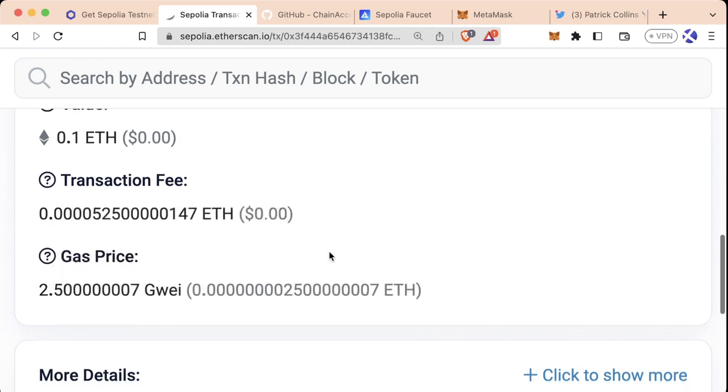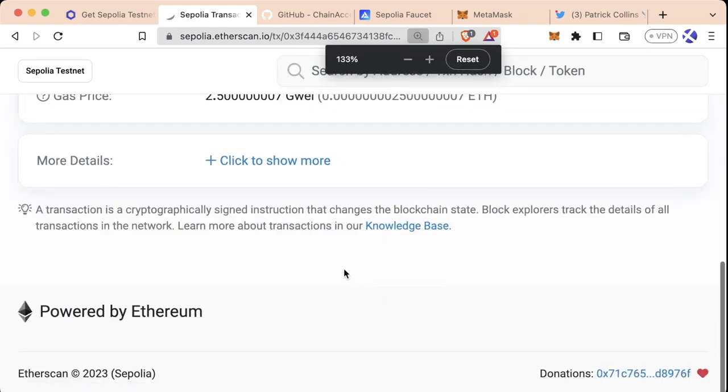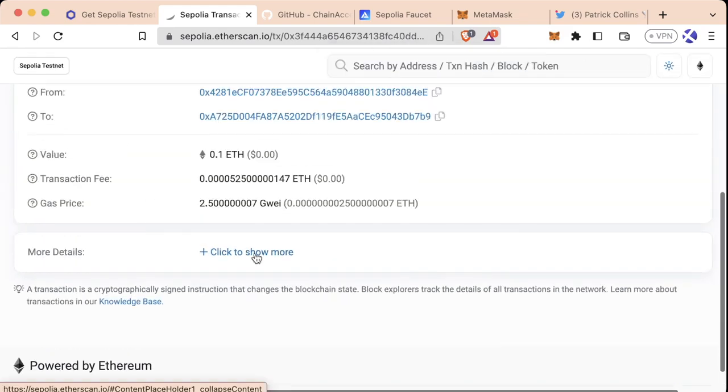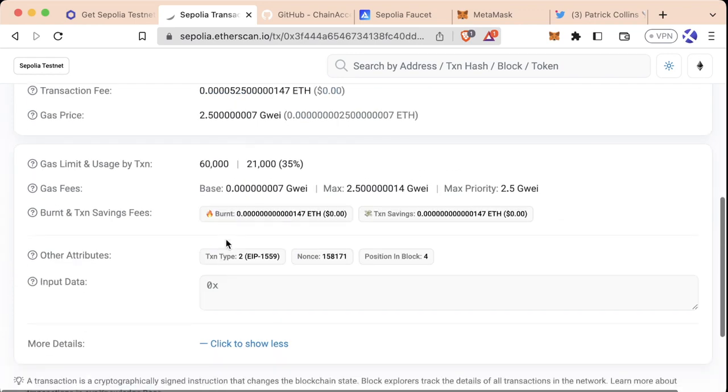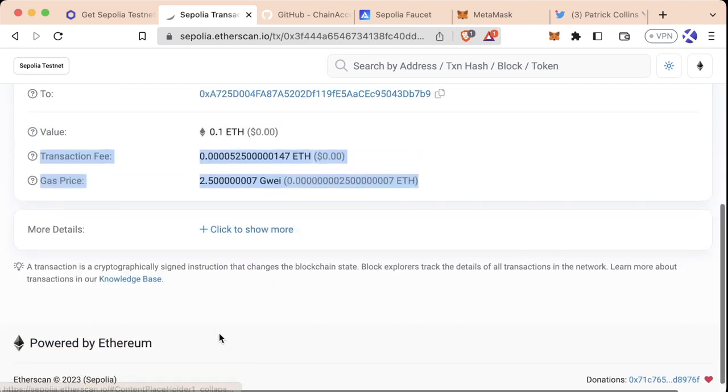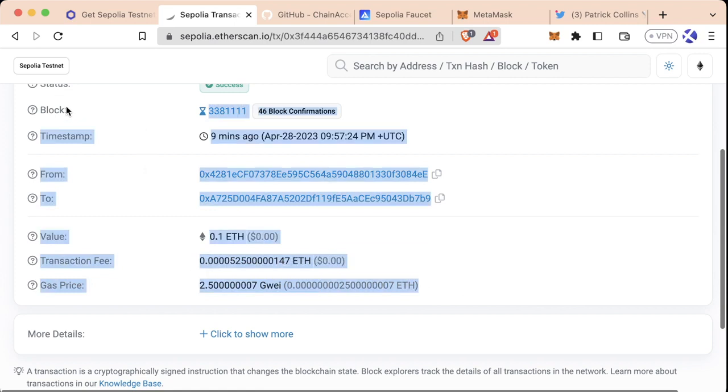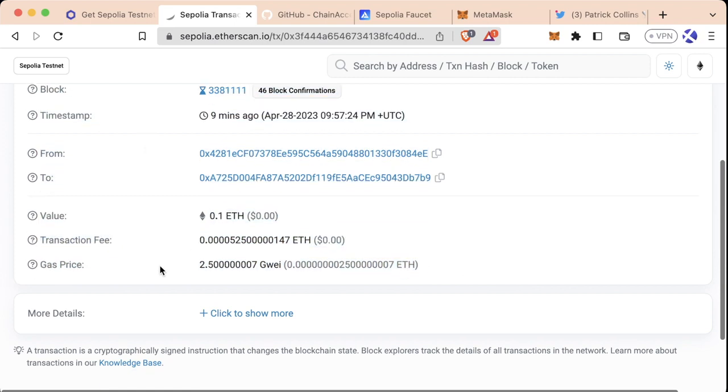I'm going to explain that in a little bit, but if we scroll down even more, let's zoom back out, and we click to show more, we can see even more details about this transaction. For now, we're just going to click to show less and just focus on the details that are here. So let's talk about just the concept of transaction fees and gas for a second, because they are important concepts